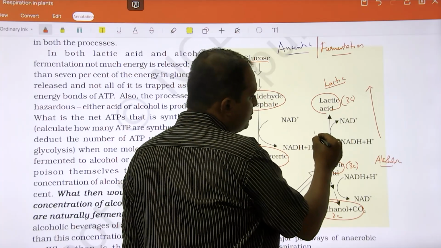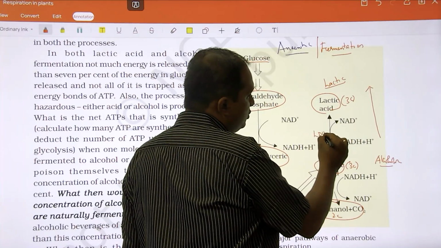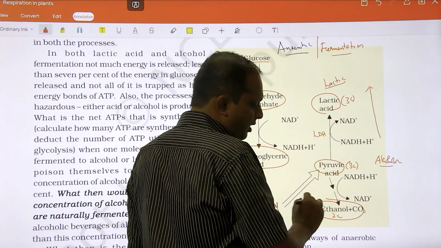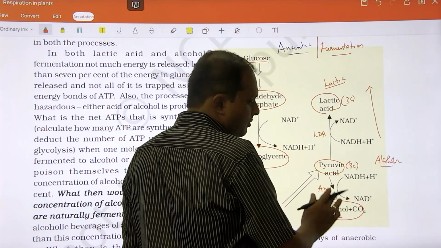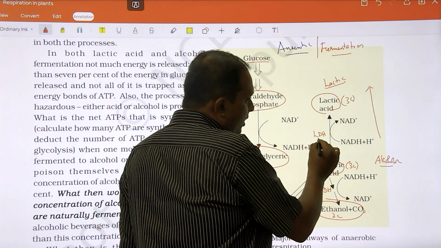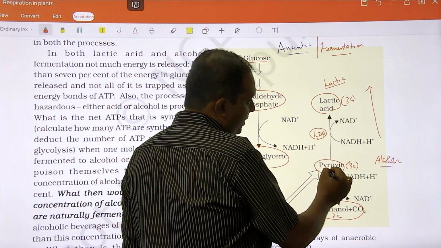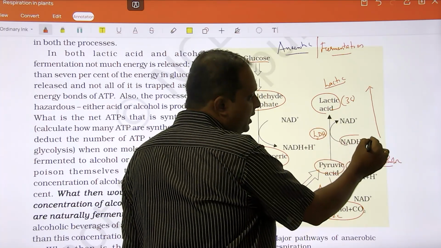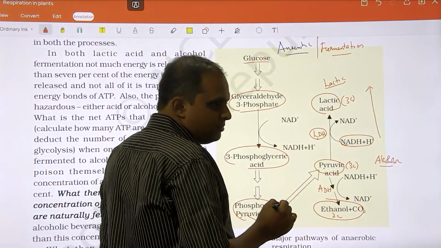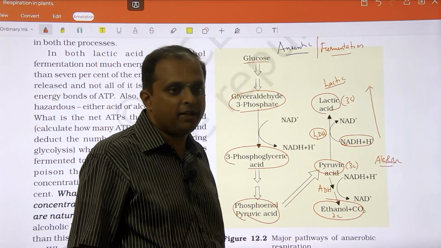The enzyme is going to be lactate dehydrogenase. In the other case it is going to be alcohol dehydrogenase. In lactate dehydrogenase, pyruvic acid becomes lactic acid, and you see NADH. So what is happening here?